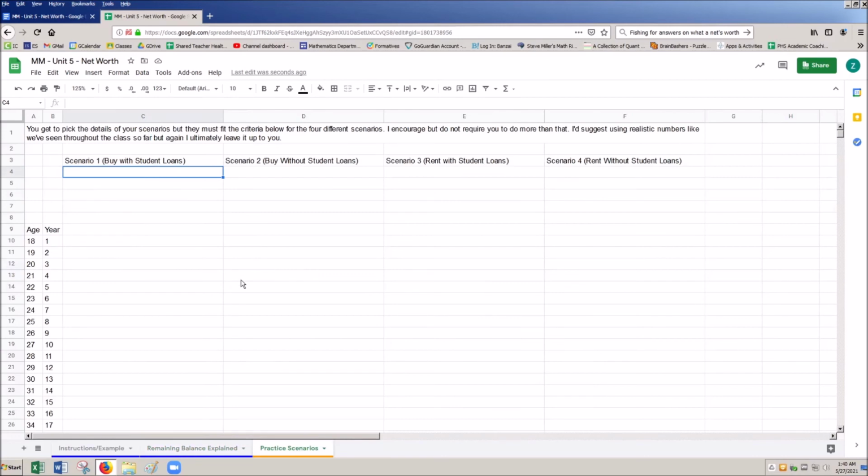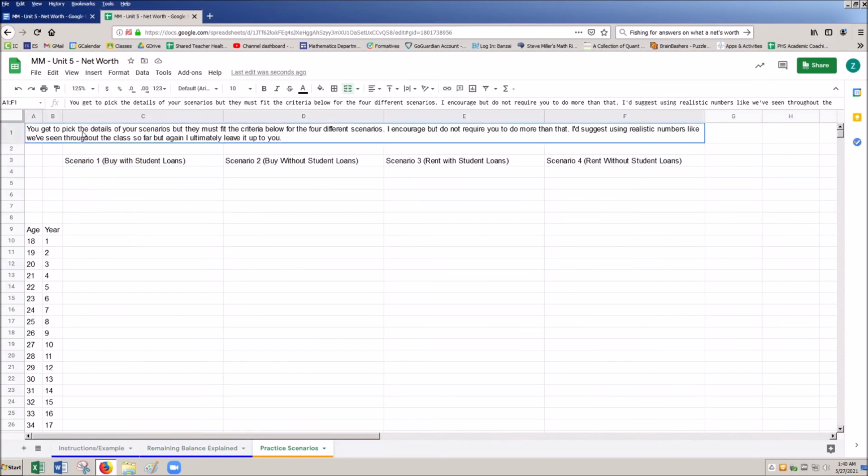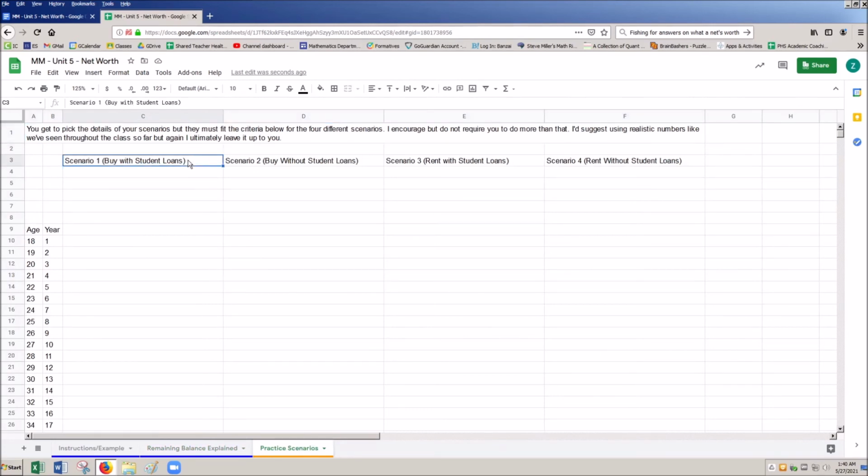For the actual practice scenarios I have you doing, I have you pick the details of the scenarios, but they must fit the criteria below. Scenario 1 must have you buying a home, and you must have student loans with it. Scenario 2, you must buy a home but without student loans. This would be a scenario where I'm thinking, I didn't go to college, so maybe I go right from high school, enter the workforce, and whatever.